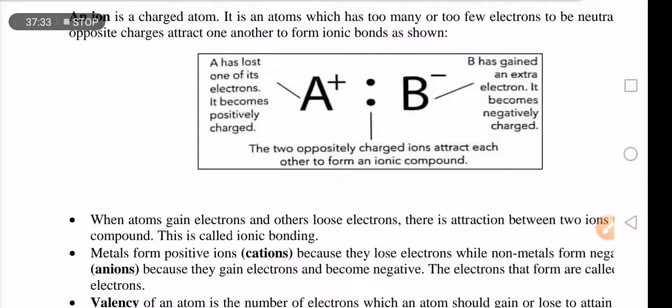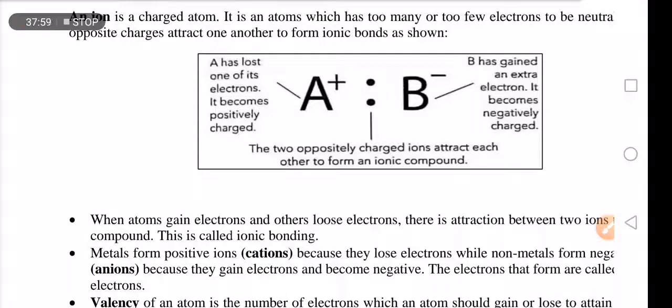Number one, ionic bonding. Ionic bonding is a type of bonding when an atom either receives or donates electrons. That is ionic bonding.